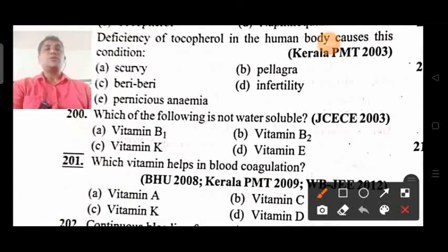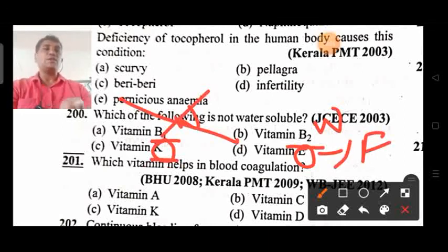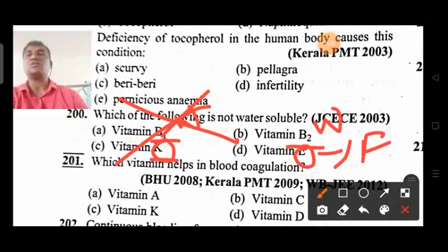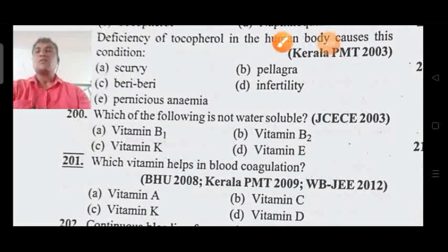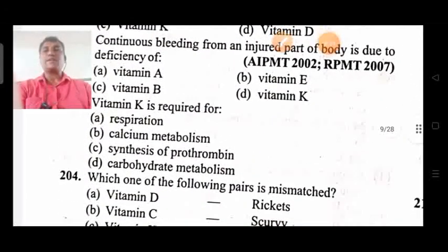Vitamin B2 is also water soluble. Vitamin K and vitamin E are both fat soluble. So the options are wrong, the question is wrong, and we will omit it. Next, vitamin K is required for respiration,